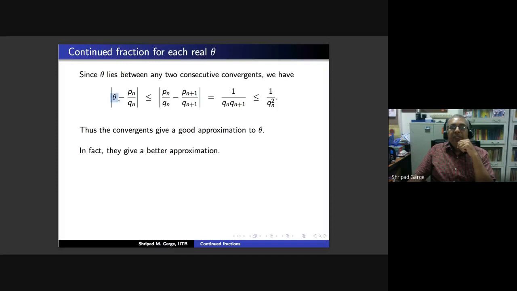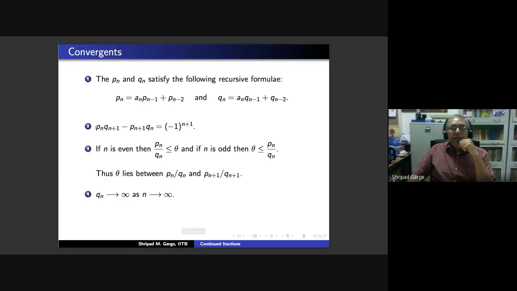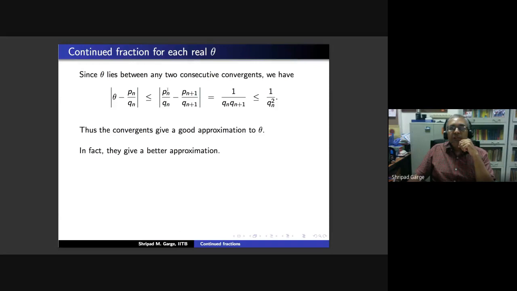Therefore, theta minus Pn by Qn is less than the difference between the two successive convergents. If I do the cross multiplication, we get Pn Qn plus 1 minus Pn plus 1 Qn. We know it's a power of minus 1. When you put the modulus, you are just going to get 1.